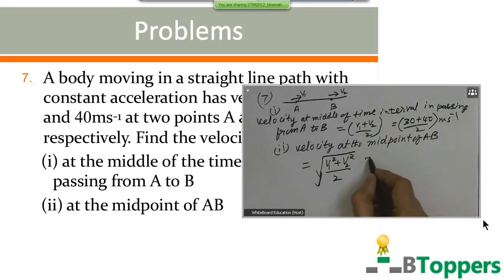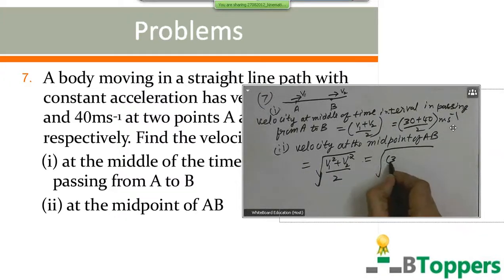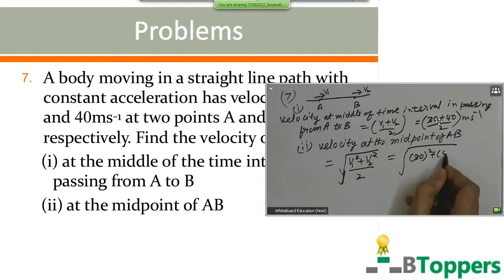You substitute V1 equal to 30 meters per second, V2 equal to 40 meters per second.